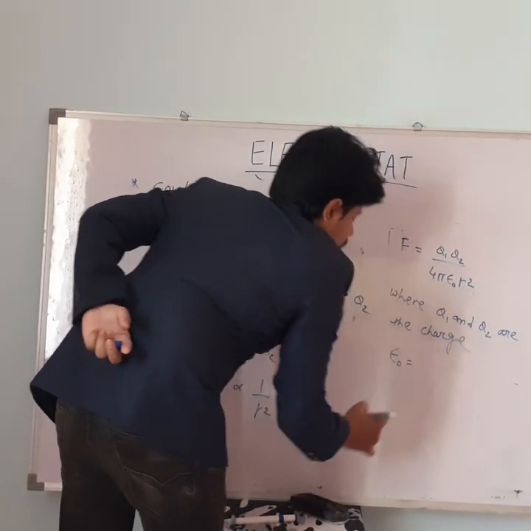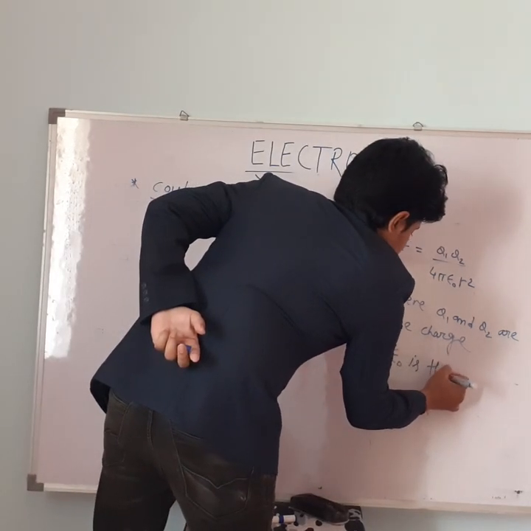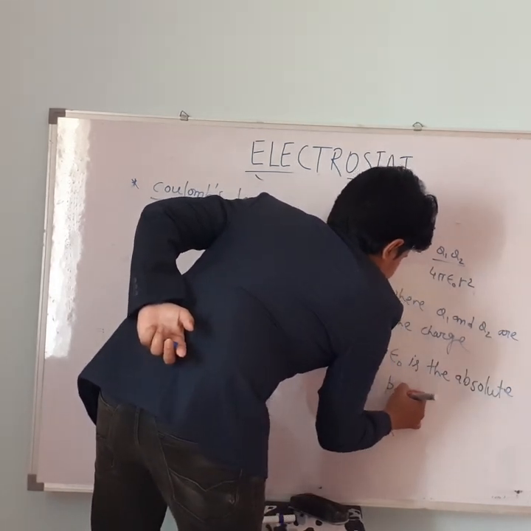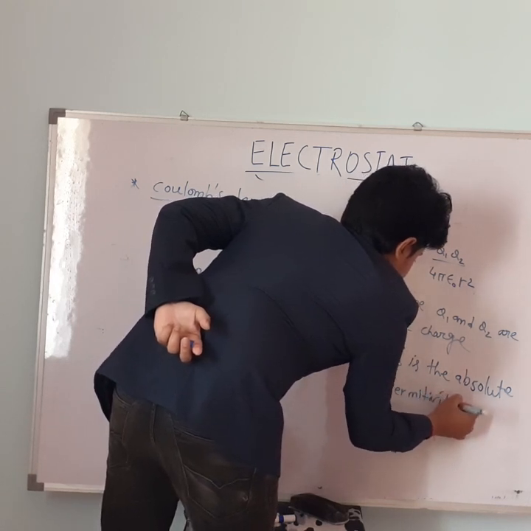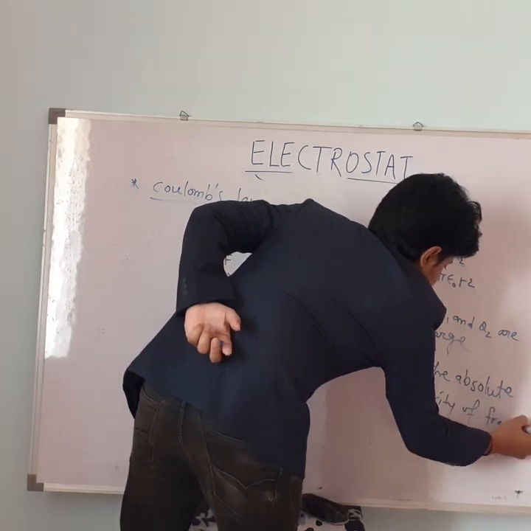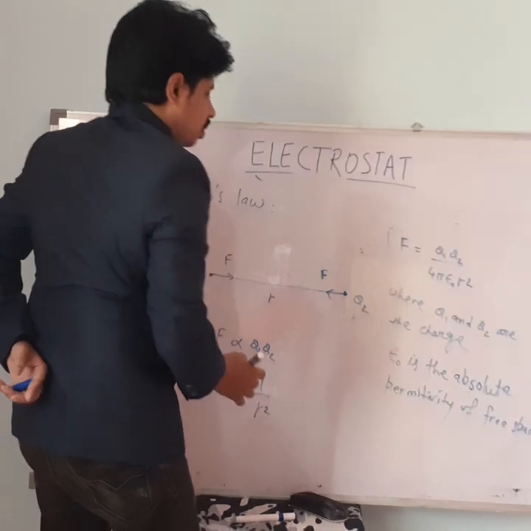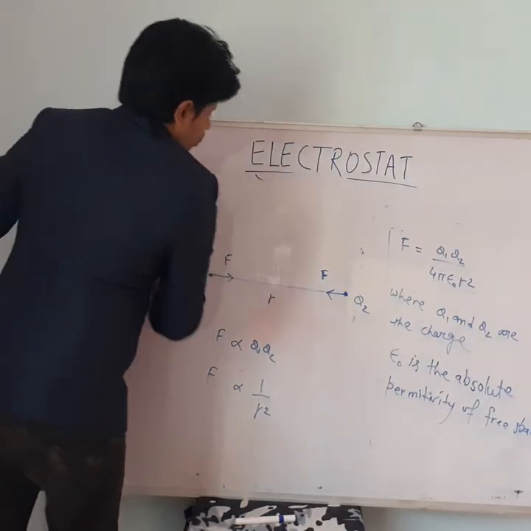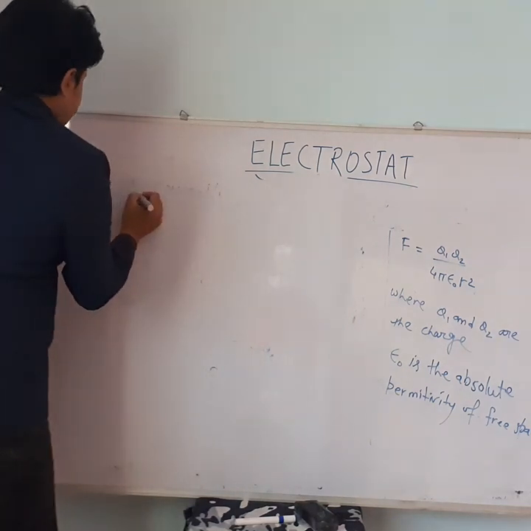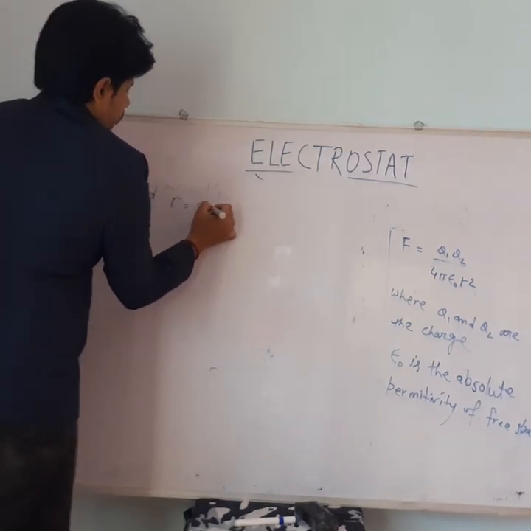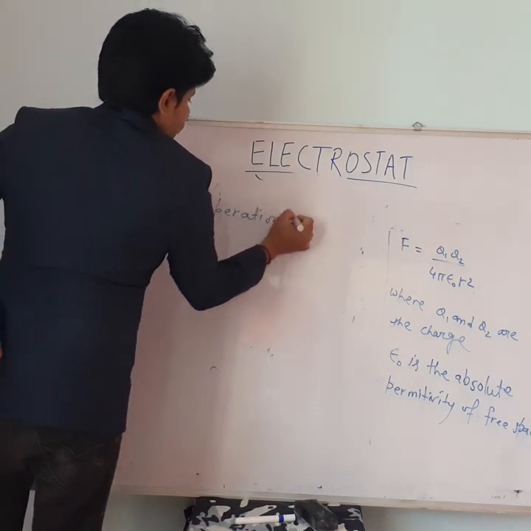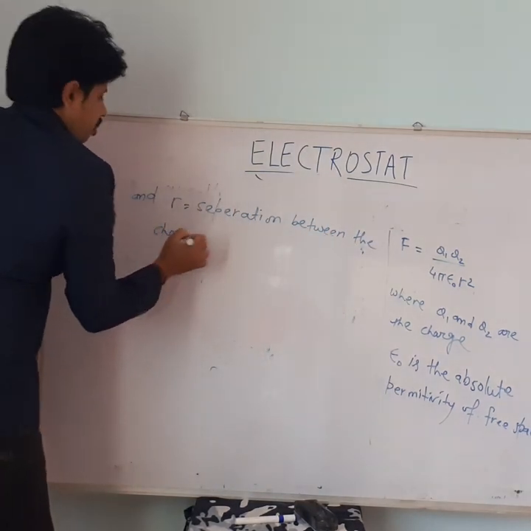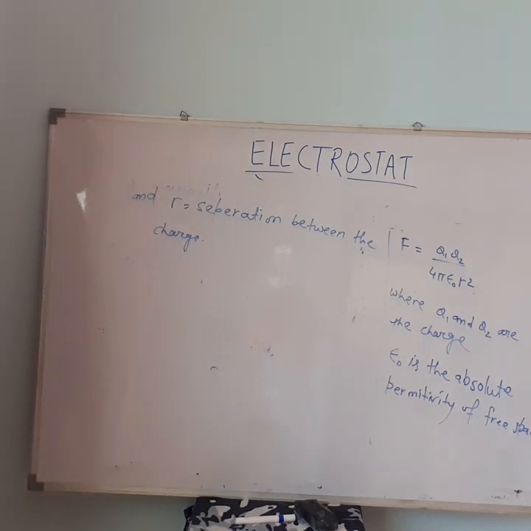epsilon naught is the absolute permittivity of free space, and r is the separation between the charges.